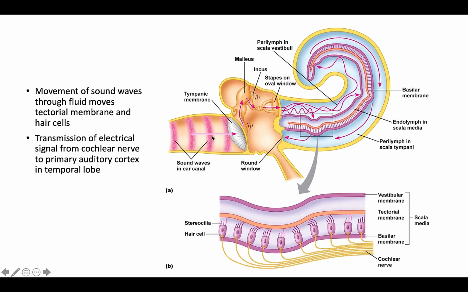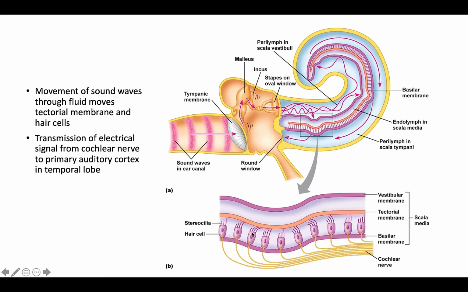So you have the sound waves coming through, they vibrate and move the middle ear ossicles, and you can see the sound waves start to come in. They displace the membrane here, and that displacement displaces this membrane. And then that membrane displaces hair cells. Those hair cells notice the movement, and that movement depolarizes them.